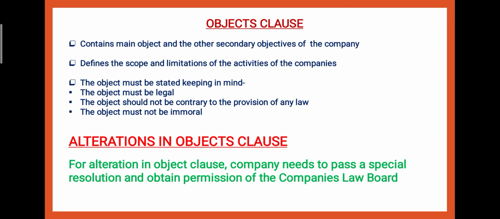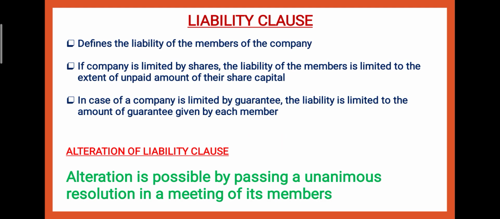Then we have alteration in the object clause. How you can make changes in the object clause. For alteration in the object clause, company needs to pass a special resolution and obtain the permission of Companies Law Board. Special resolution and permission of Companies Law Board. The fourth clause is liability clause.